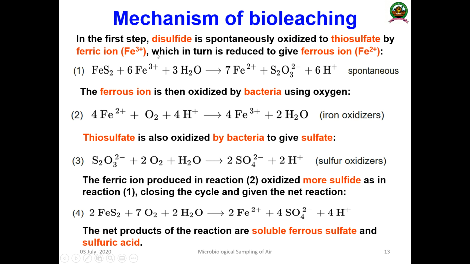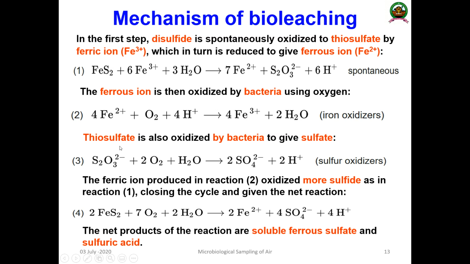The ferric ion converts to a ferrous ion; this is a spontaneous process. Once the ferrous ion is produced, it is oxidized by bacteria using oxygen. The iron oxidizing bacteria will oxidize ferrous ion again to the ferric form: 4Fe2+ plus oxygen plus 4H+ gives 4Fe3+ plus water.